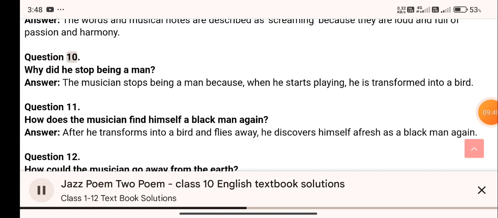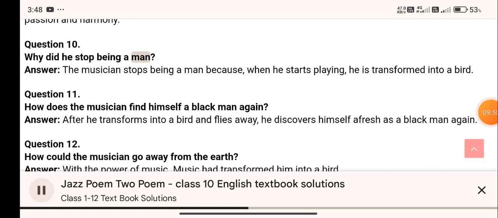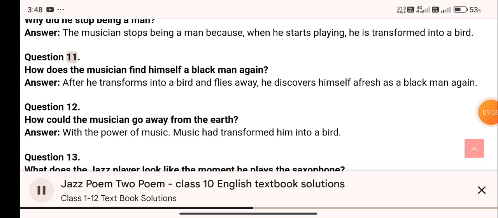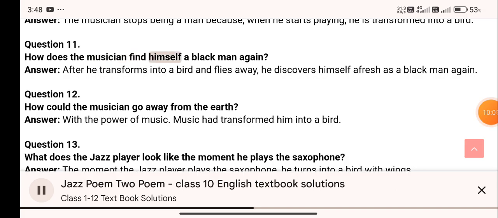Question 10. Why did he stop being a man? Answer. The musician stops being a man because, when he starts playing, he is transformed into a bird. Question 11. How does the musician find himself a black man again? Answer. After he transforms into a bird and flies away, he discovers himself afresh as a black man again.